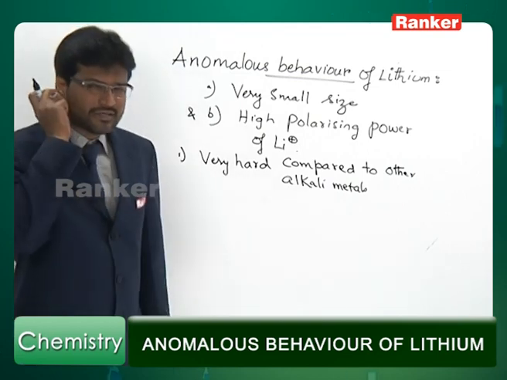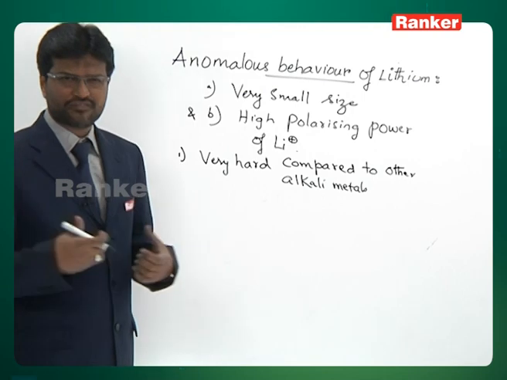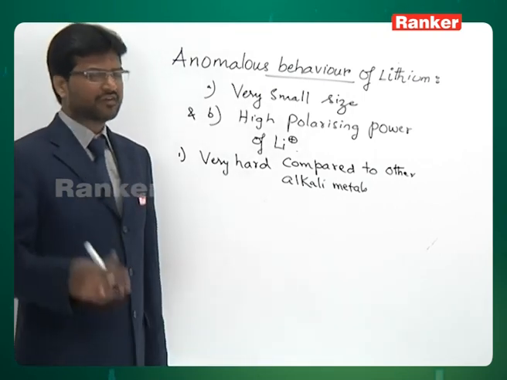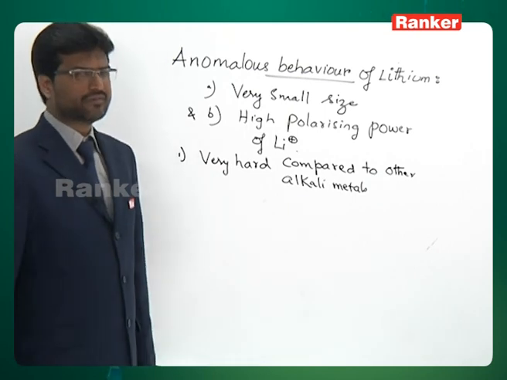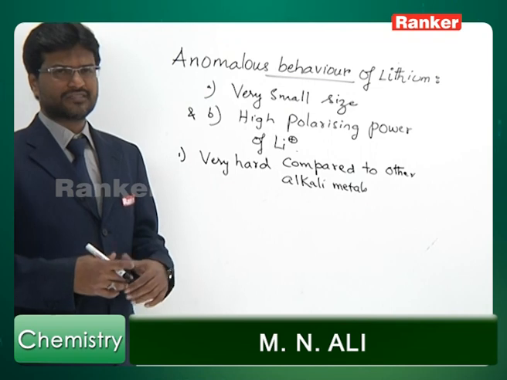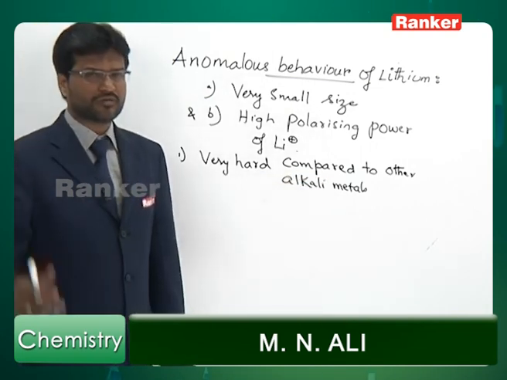The hardest metal among alkali metals is lithium. This hardness is because of great strength of metallic bond, which in turn is due to small size of lithium. We have already said that the strength of metallic bond depends upon the size of the atom. Lithium, being the smallest among alkali metals, has the strongest metallic bond, and that makes lithium the hardest among all the other alkali metals.